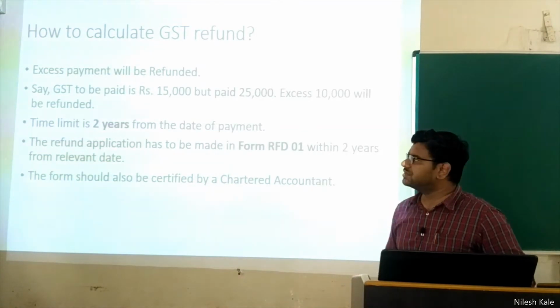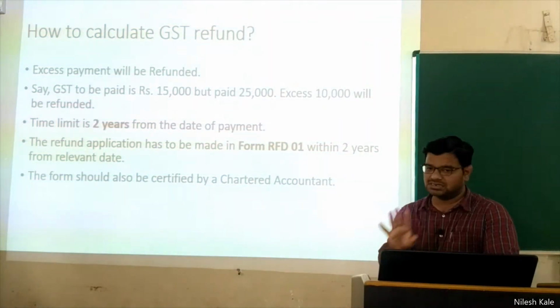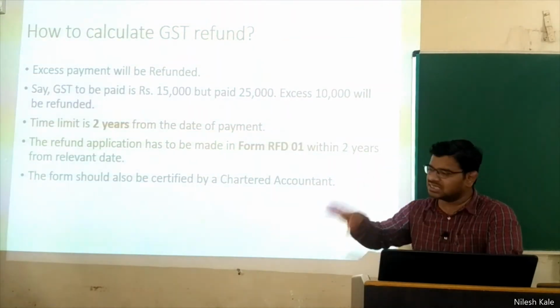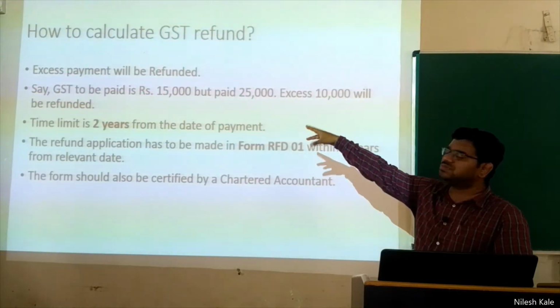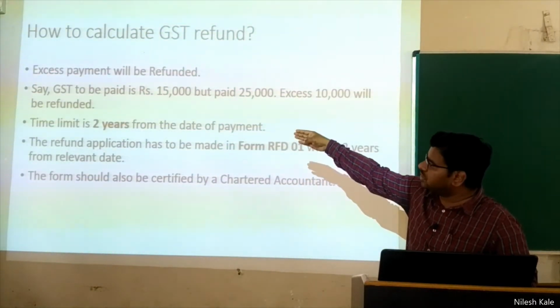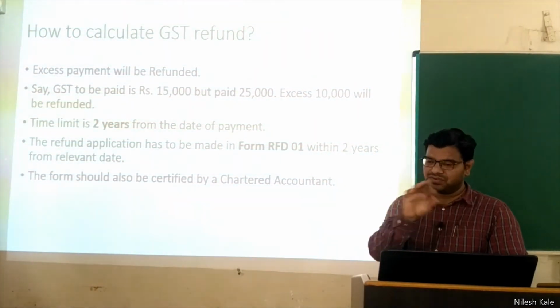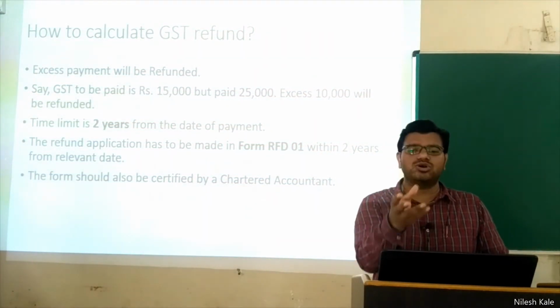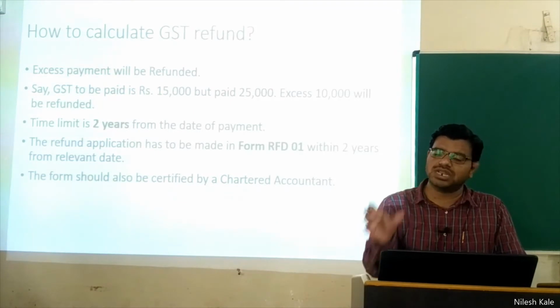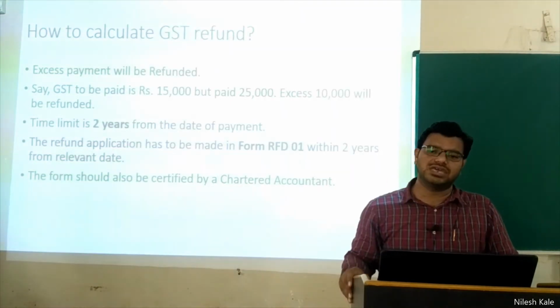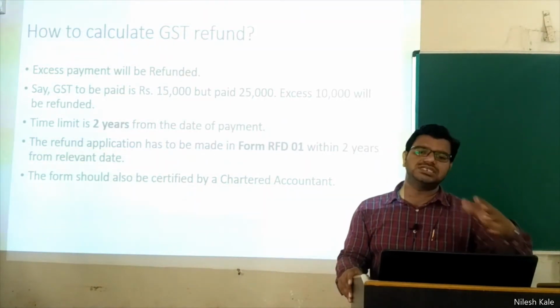How to calculate refund? Excess payment will be refunded. This is what you have to understand. Say, for example, GST to be paid is 15,000 rupees. You have to pay 15,000, but while paying, due to a mistake or any cause, you have paid 25,000 rupees. So that extra 10,000 rupees will be given back to you. This is very easy to understand.